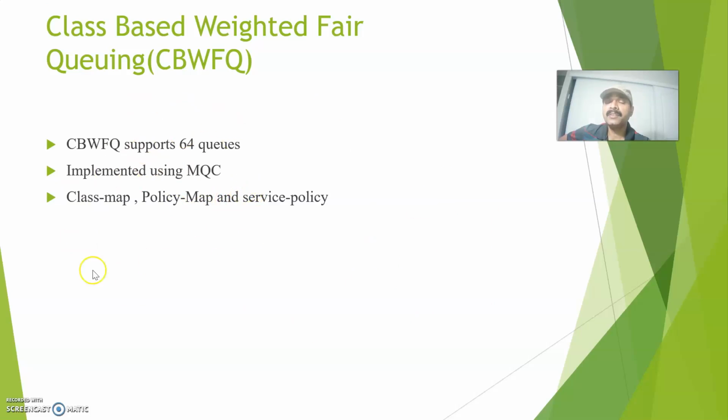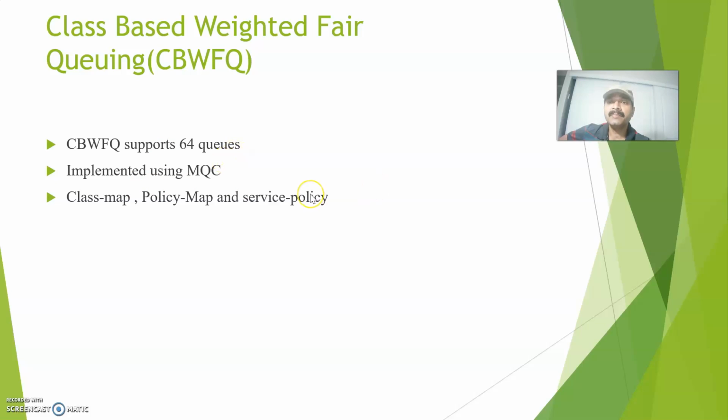The only disadvantage here is this queue is not good for voice and video traffic. You already know high priority, highly critical applications like voice and video should not have any latency or drop, because it will have an impact on the voice quality. So this queue is not preferred for voice and video. That is the disadvantage of class-based weighted fair queuing.